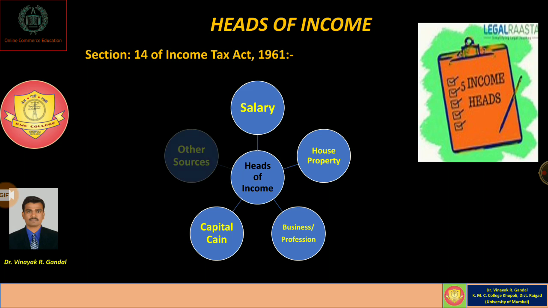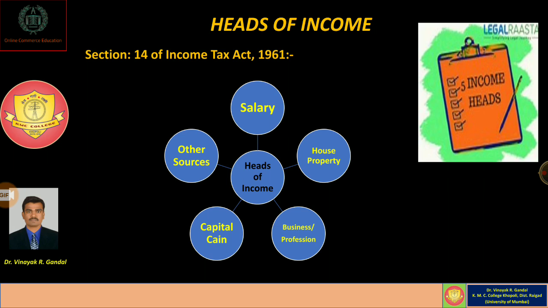Then the last head of income is called income from other sources. It means the income which is not derived under the other four heads, namely salary, house property, business or profession, and capital gain, is chargeable to tax under the head income from other sources. For example, the assessee getting any amount by way of winnings from lotteries, horse races, crossword puzzles, etc. Such income is always chargeable to tax under the head of other sources.